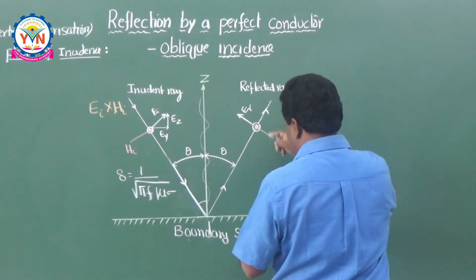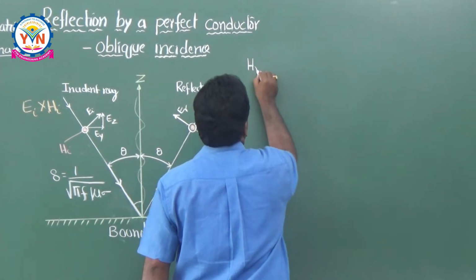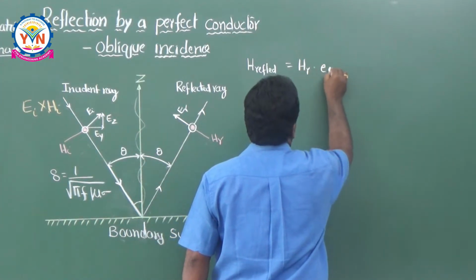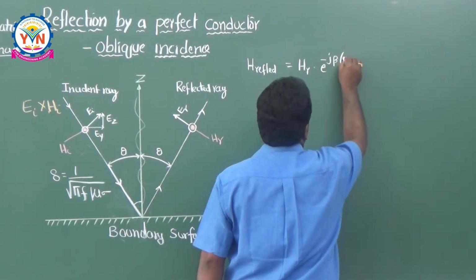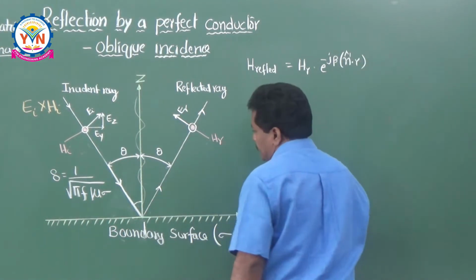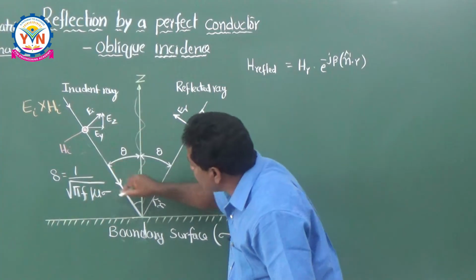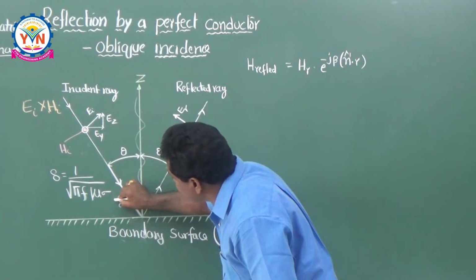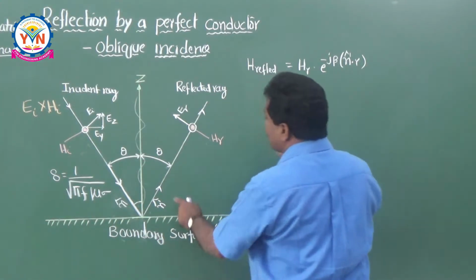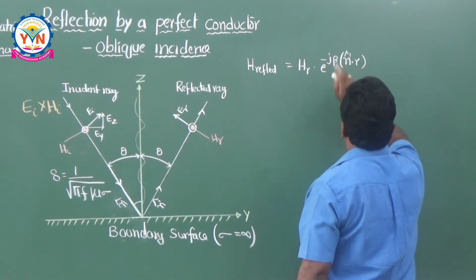For the reflected ray, I can say H reflected is equal to H_R into e to the power of minus j beta into n dash dot r, where n dash is a vector. This is n dash cap, whereas for the incidence it is n cap. As I am writing for the reflected ray, that is H_R into e to the power of minus j beta into n dash dot r.